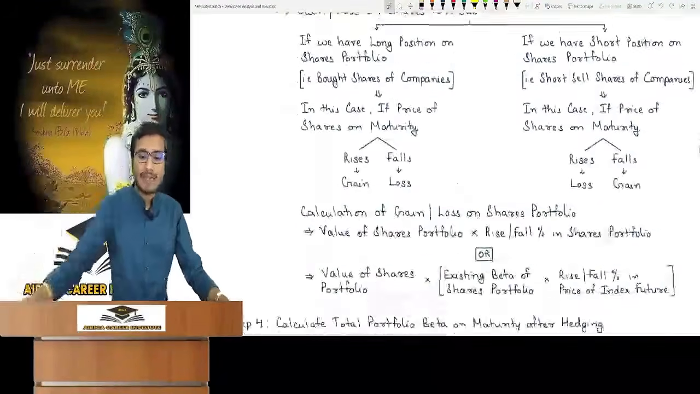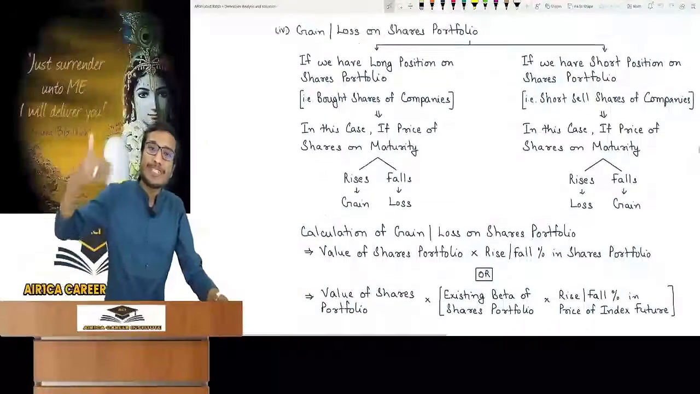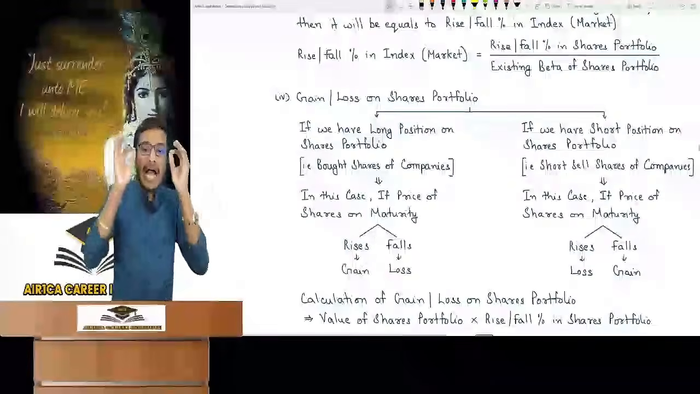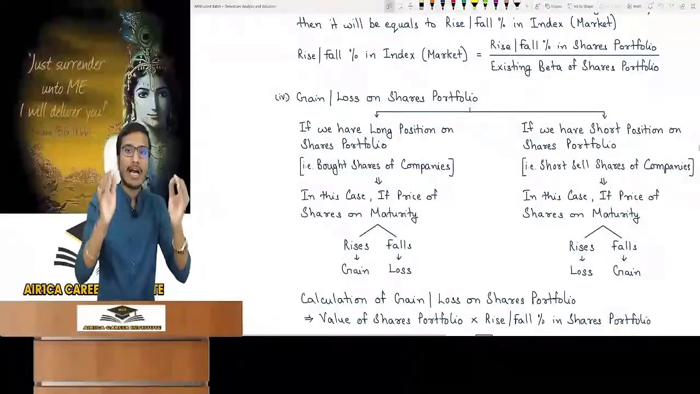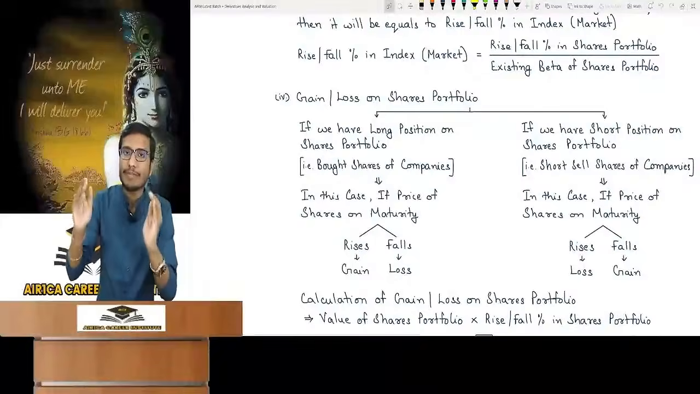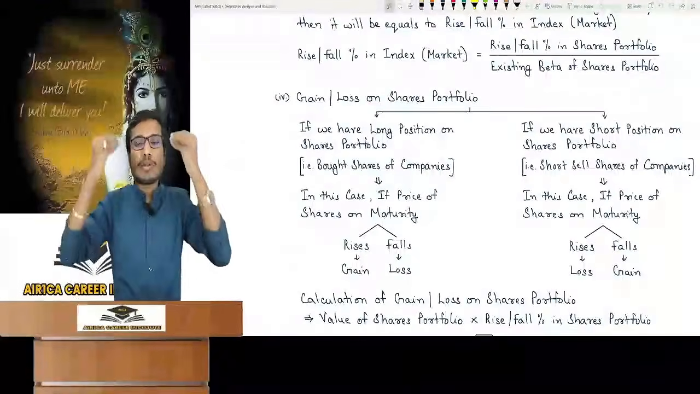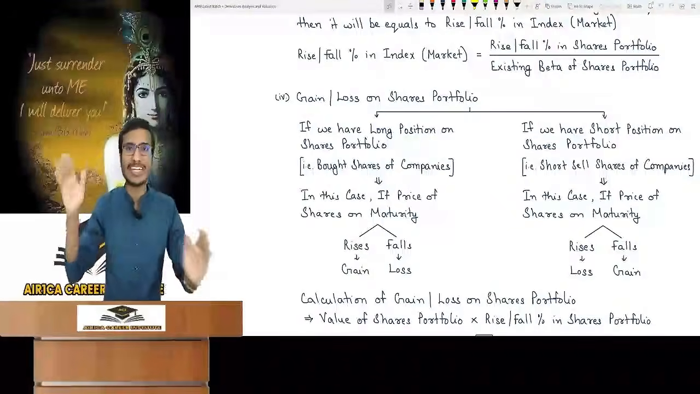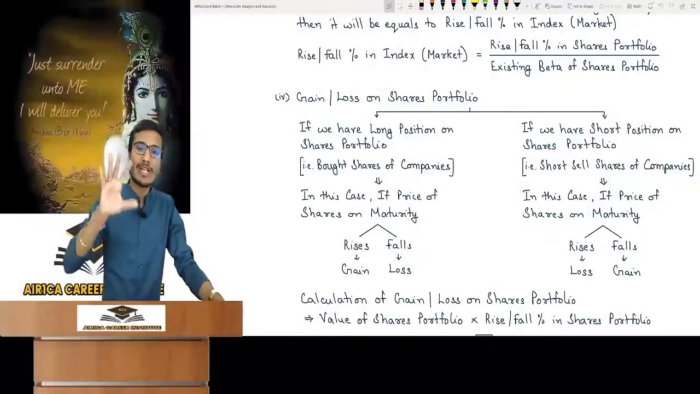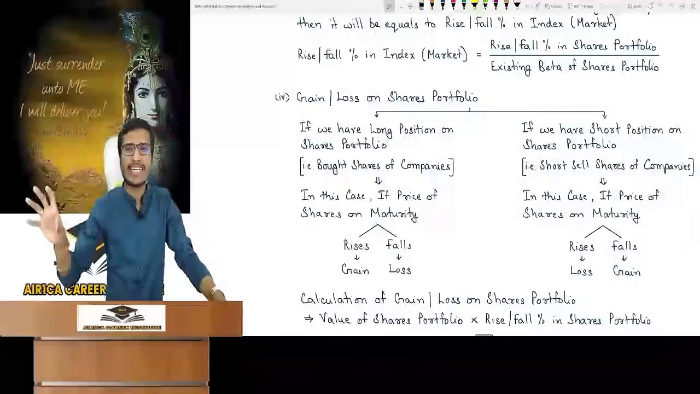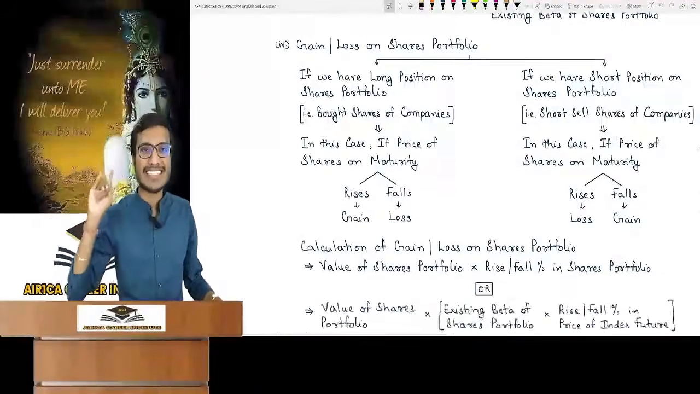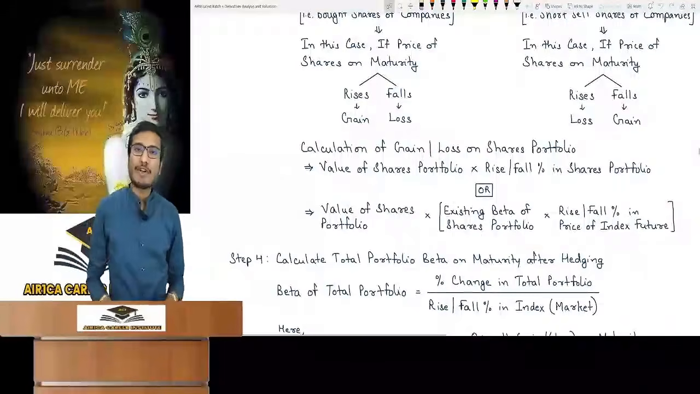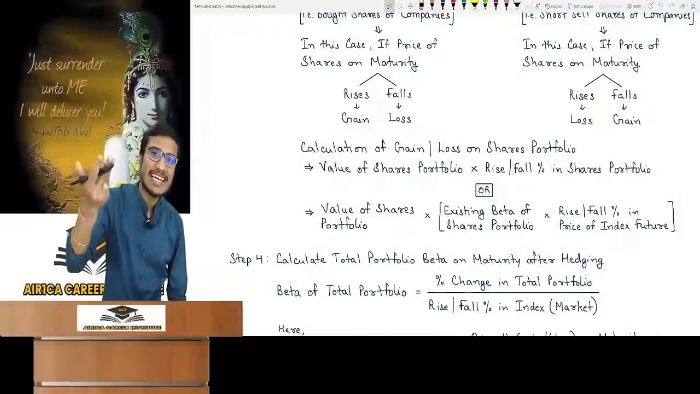If you are not given rise fall percent in shares portfolio, in that question you will be given rise fall percent in index or rise fall percent in index future. In the whole derivative chapter, you have to consider that rise fall percent in index and rise fall percent in index future is equal or same. There is no difference in these two. You have to accept this, and I have given you the detailed reason for this in the class. Both are the same thing. So the portfolio is not given; it has given you the rise fall percent in index or in future.